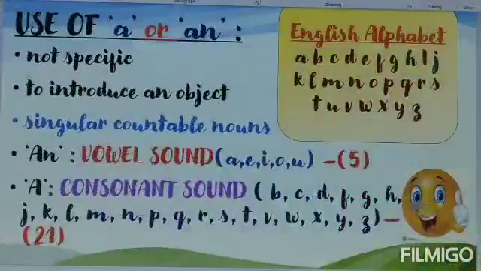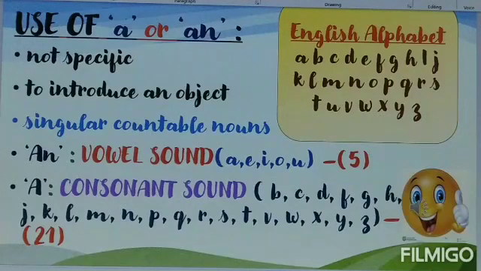Explore more about their usage. The choice between article a and article an is exclusively determined by sound. Sound? What is the sound I am talking about? You might be thinking about this, right? Exactly. Let me tell you. You know that English alphabet has 26 letters.